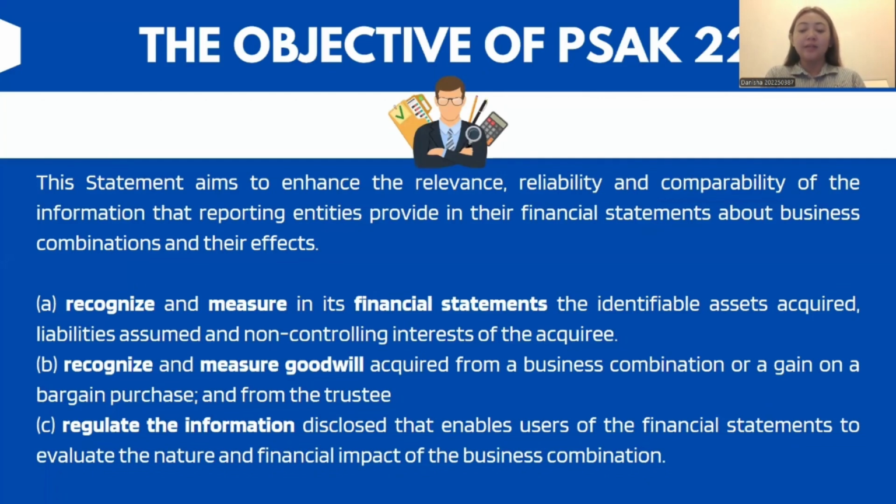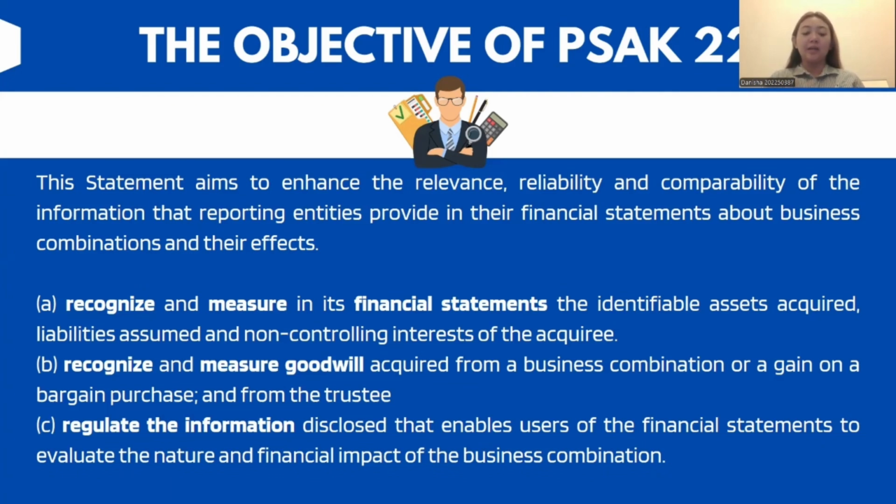First one is the objective of PSAK 22. PSAK 22 aims to enhance the relevance, reliability, and comparability of the information that reporting entities provide in their financial statements about a business combination and its effects.